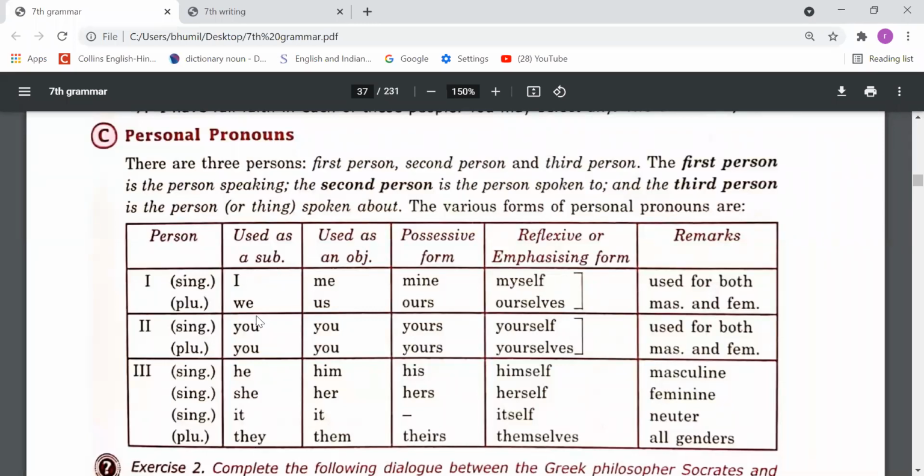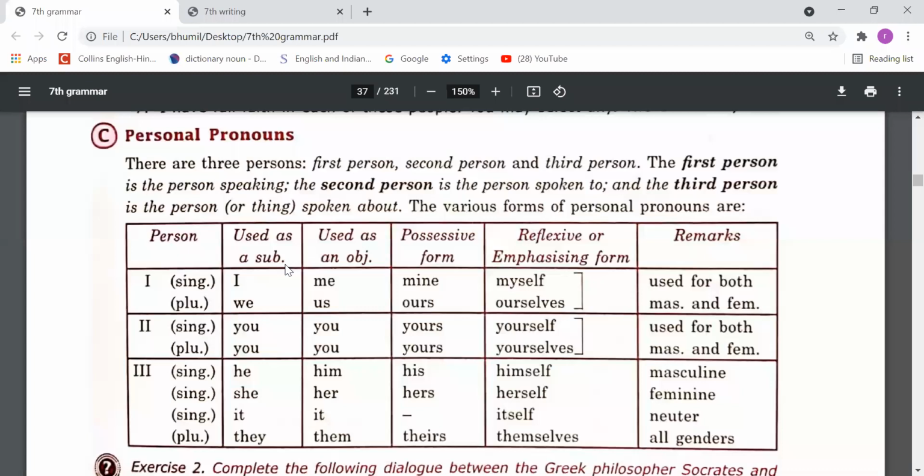And secondly, these words are subjective. In the subjective case we use these words, okay? But in the objective case we use, instead of I, me, instead of we, us. Then you, same, instead of he we use him, instead of she we use her, it, them, right? Subjective means when a pronoun is used as a subject.